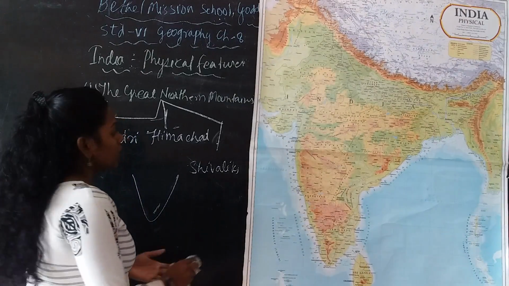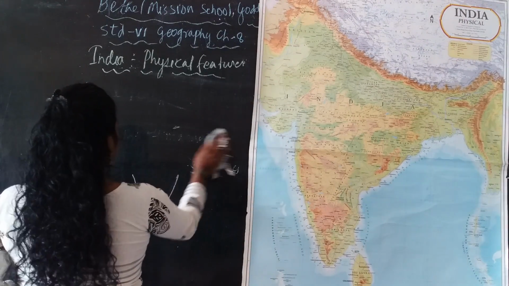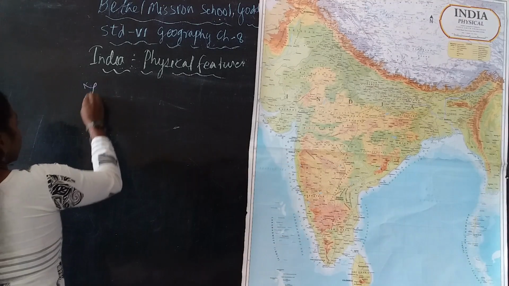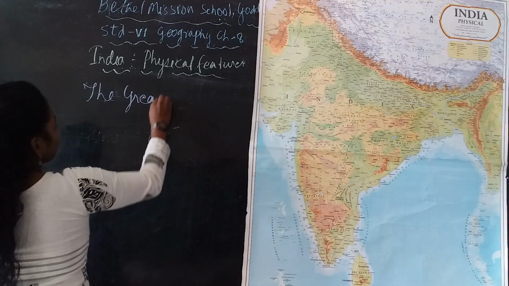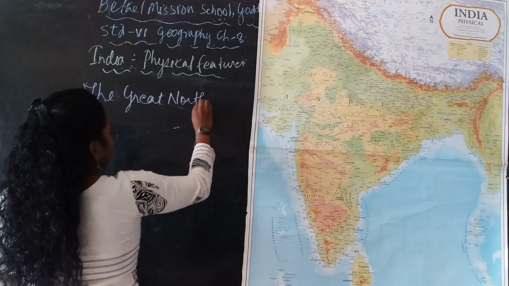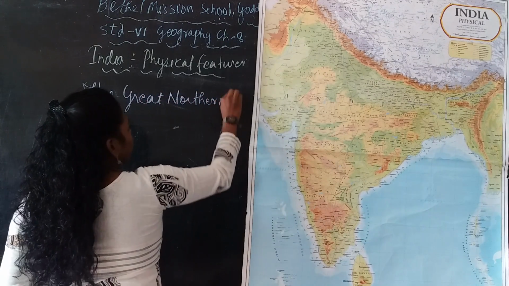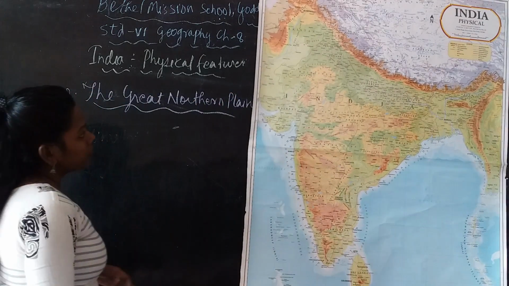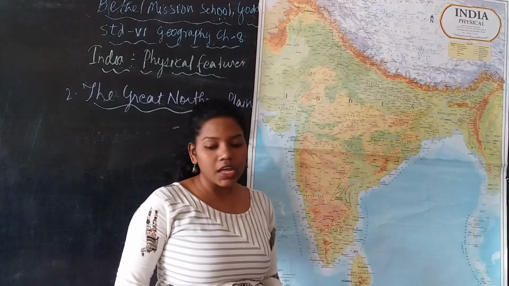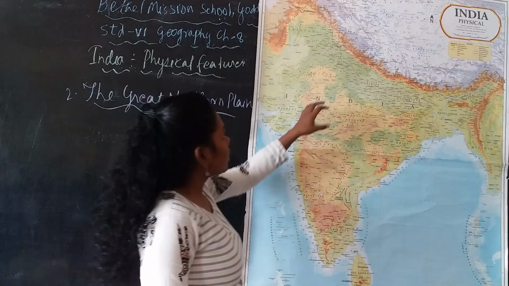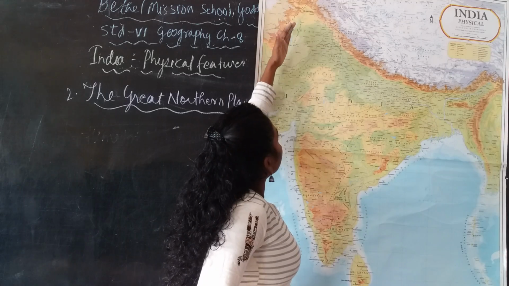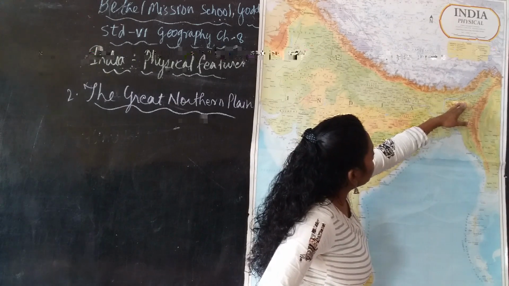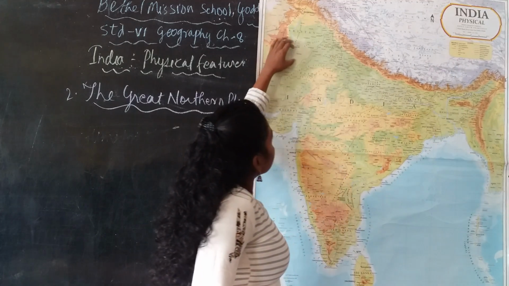Next we are going to learn about the northern plain of India, the Great Northern Plain. This is the second major physical feature of India, and it is present in the northern part of India. You can see it extends from Punjab towards Assam. So this is the Great Northern Plain.